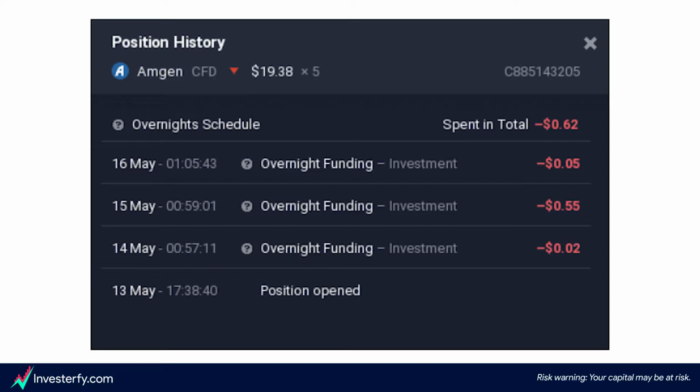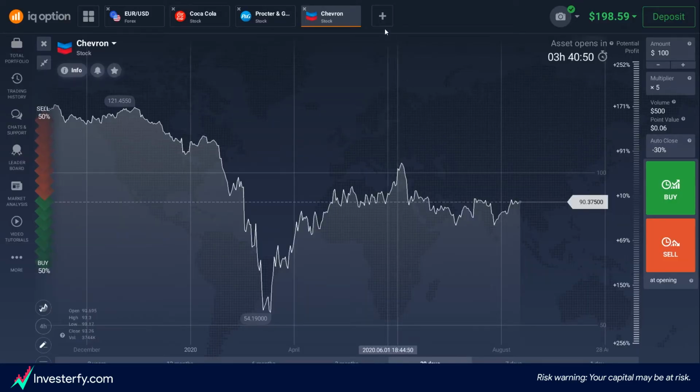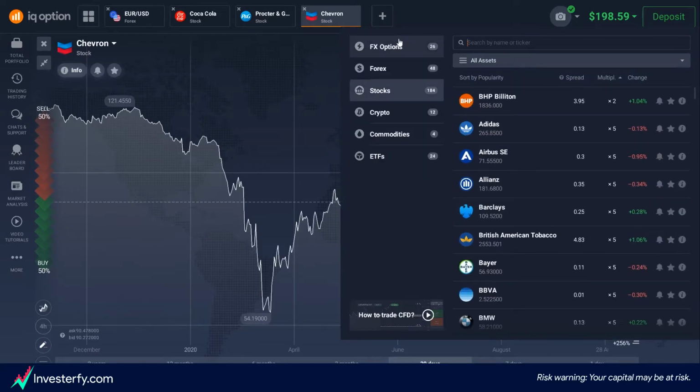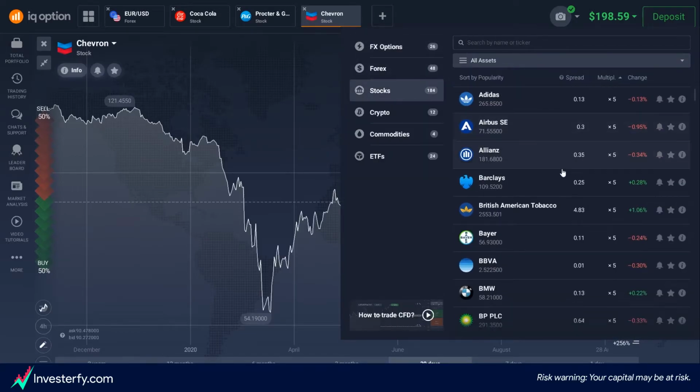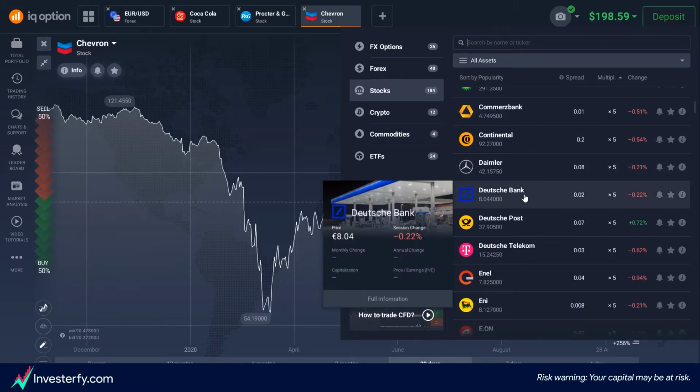So to confirm this, we asked support once again and they said, please note that the company reserves the right to charge the client a swap fee of 0.01% to 0.5% and in extreme cases it might be up to 1.7% of the face value of the position for keeping a position open overnight. So the answer here does not directly say that you have to pay the dividend amount on the ex-dividend date, but it kind of sounds like you have to do it. Otherwise, again, you could almost guarantee a win by shorting a stock on its ex-dividend date.